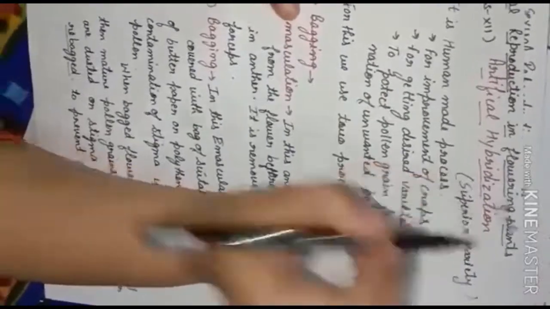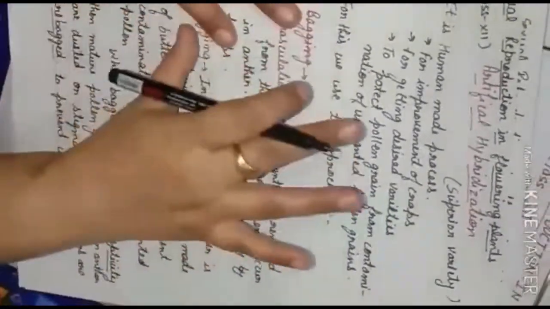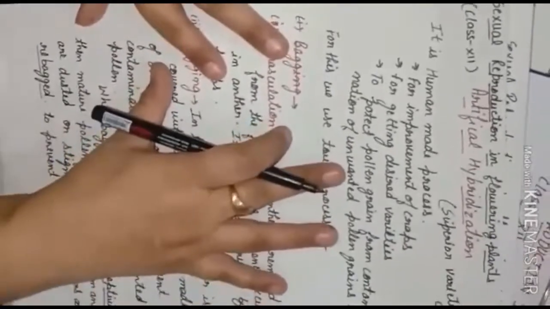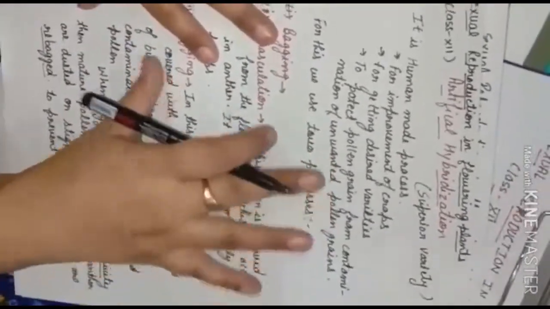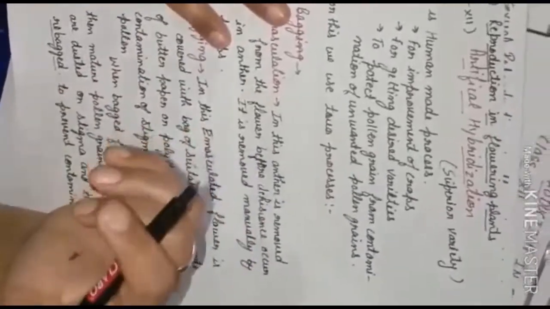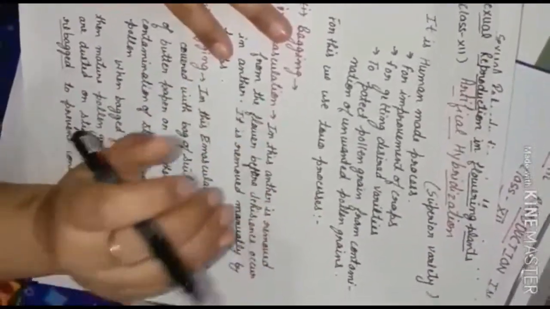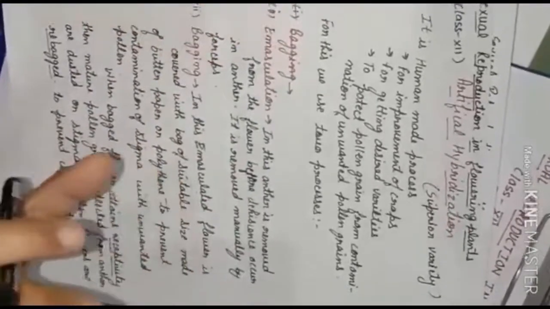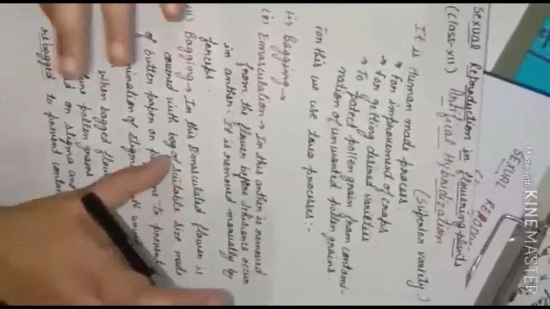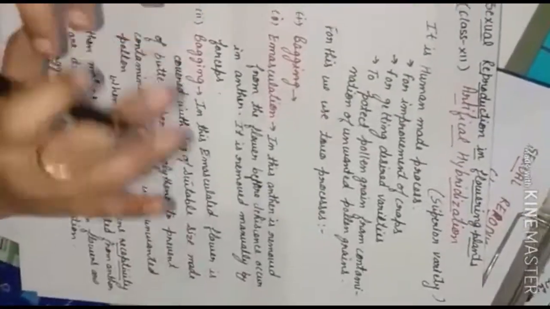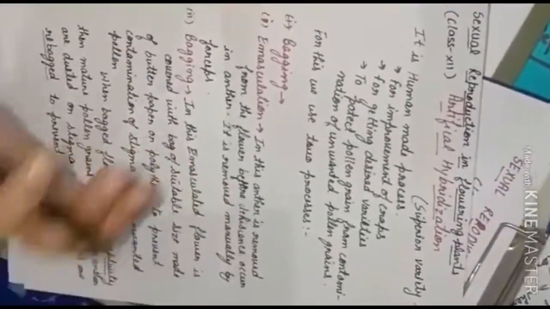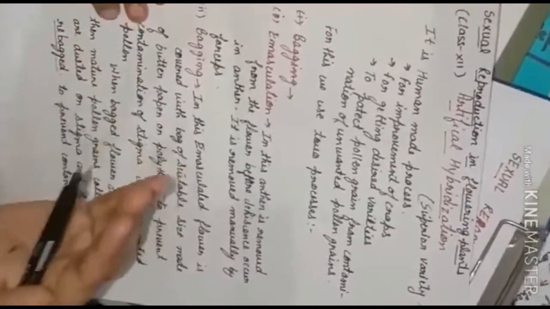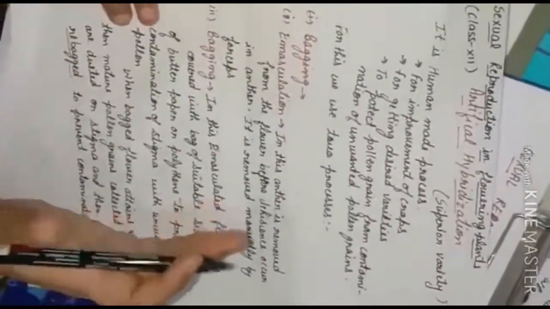Understood? First of all, let me make it clear that it is a completely human-made process in which we improve the crops and get the desired varieties. One more important thing is to protect the plant from contamination with unwanted pollen grains. If we need only the desired character in the plants, we will protect our plant so that unwanted pollen grains do not enter the stigma and bring different characters. Understood?